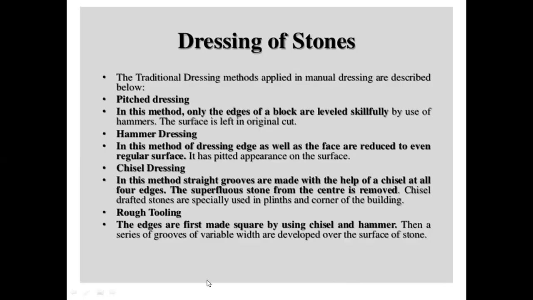Then the various forms of dressing. The traditional dressing methods applied in manual dressing are described as below: pitched dressing, hammer dressing, chisel dressing, and rough tooling. What is pitched dressing? In this method, only the edges of the block are leveled skillfully by use of hammers. Only the edges are shaped properly. In hammer dressing, both the edge and the face are dressed. In chisel dressing, straight grooves are made with the help of a chisel at all four edges. In rough tooling, the edges are first made square by using chisel and hammer.